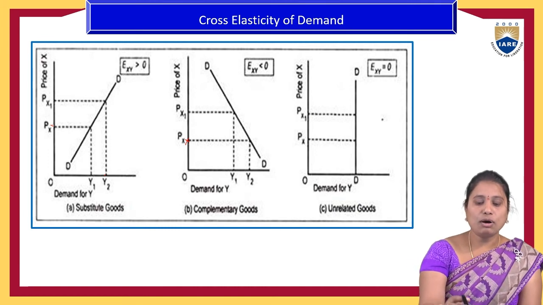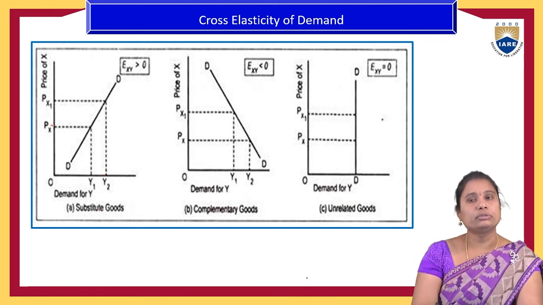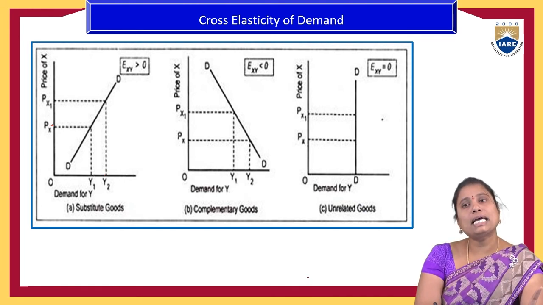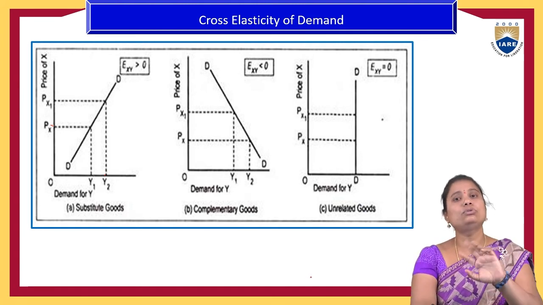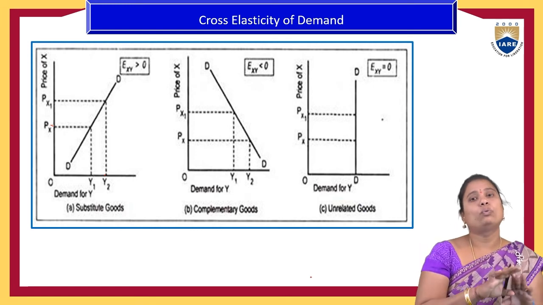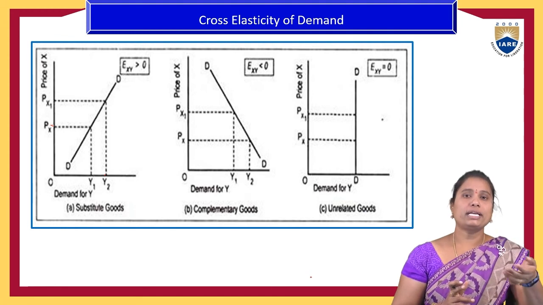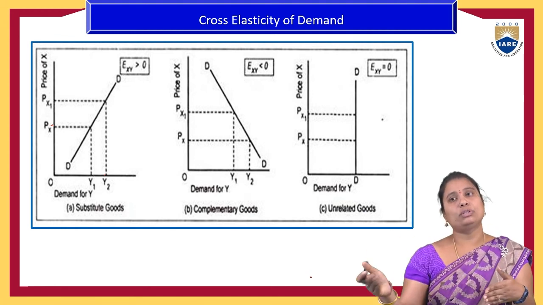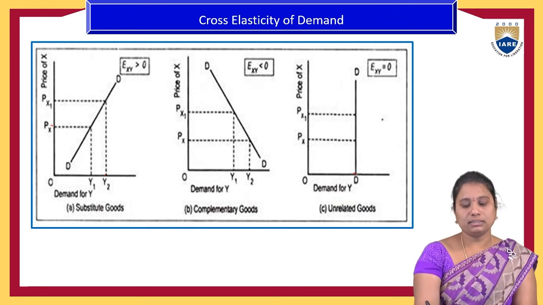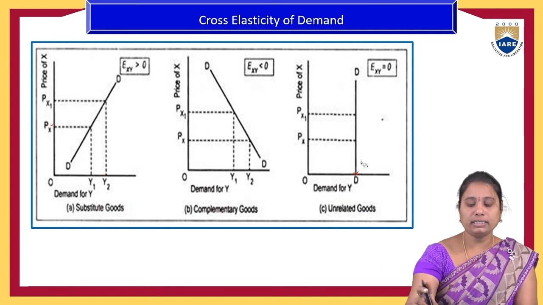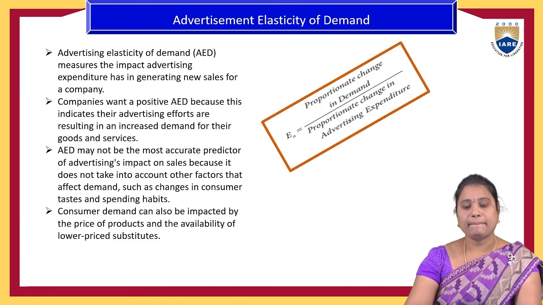So that is the case of cross elasticity of demand for complementary goods. Then if the two products are unrelated, there is no dependency between them. X is separate, Y is separate. Then a change in product X does not have an impact on the quantity demanded of product Y. So the demand remains constant as product X changes. So that is the cross elasticity of demand.